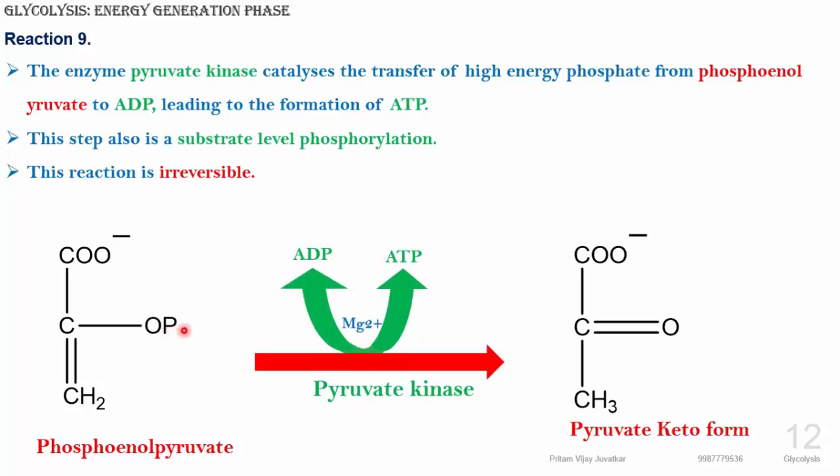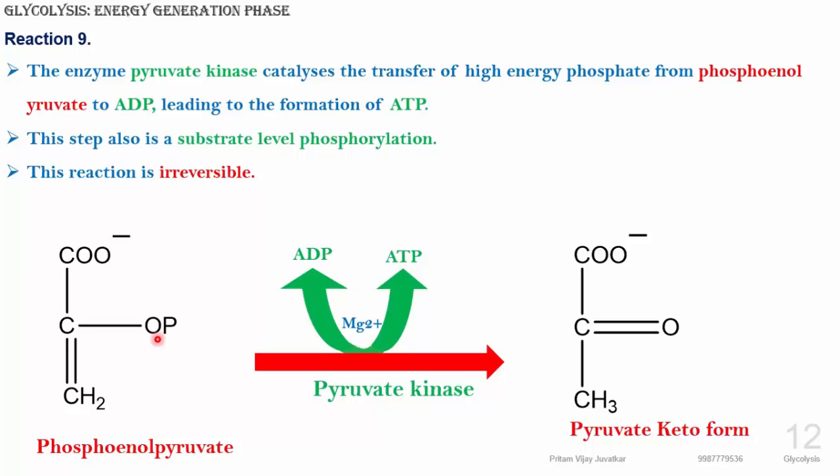Two ATPs are used in the energy investment phase. Then NADH is formed in the conversion of glyceraldehyde 3 phosphate to 1,3 bisphosphoglycerate. One NADH gives 3 ATP, and because there are two substrates, 2 NADH are formed, so it is 6 ATPs.